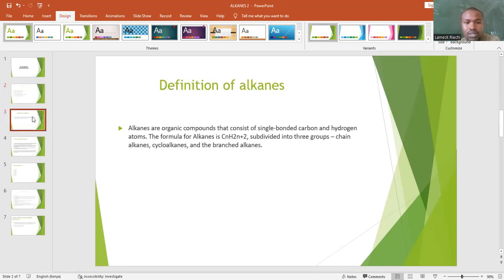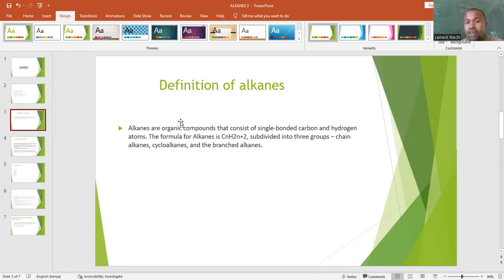Now let's go to the definition of alkanes. What are alkanes? Now we will see the definition of alkanes. Alkanes are organic compounds that consist of single bonded carbon and hydrogen atoms.